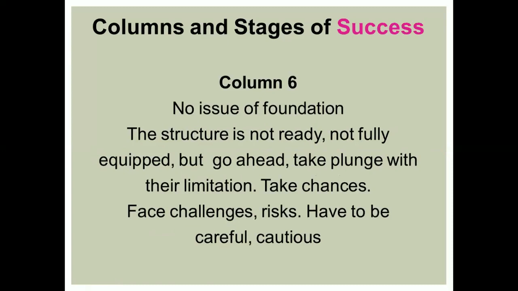So if we go to column 6, of course, the structure is not yet complete, but test it. Okay, it's not complete, but yes, it is there. It is able to function, but it is compelled to face the challenge. So proving comes here. You have to prove. You have to face the challenges, the risks. You have to be very cautious. Otherwise, that structure is not fully ready, fully equipped. But one has to go ahead, take a plunge with their limitations, take chances, and that is column 6. The column 6 keywords may be proof, proving, prove myself, daring, run a risk, show them, take risk, take chances, something like that.